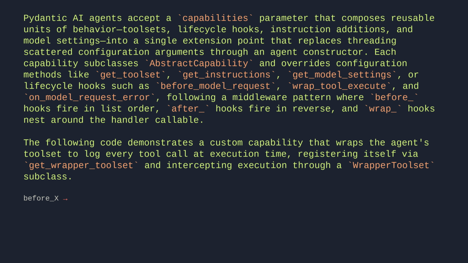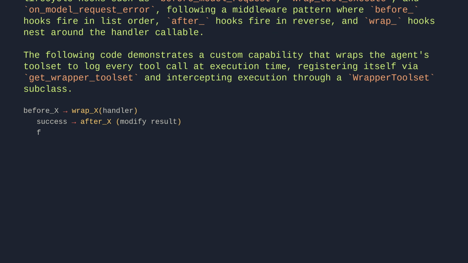Before X right arrow wrap X handler. Success right arrow after X modify result. Failure right arrow on X error. Re-raise right arrow error propagates. After X not called. Recover. After X modify recovered result.